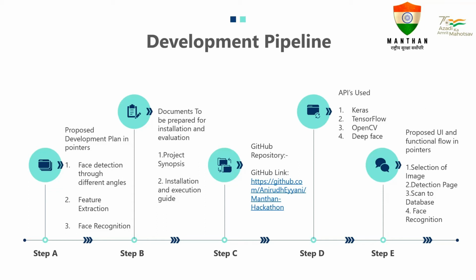The development pipeline is as follows. Firstly, the face recognition through different angles will take place through the different cameras that would be accessed. Then it will lead to feature extraction. Feature extraction basically means a computer generated model of the face, which would help to understand the eyes, nose, and other facial features. Lastly, it will lead to face recognition.